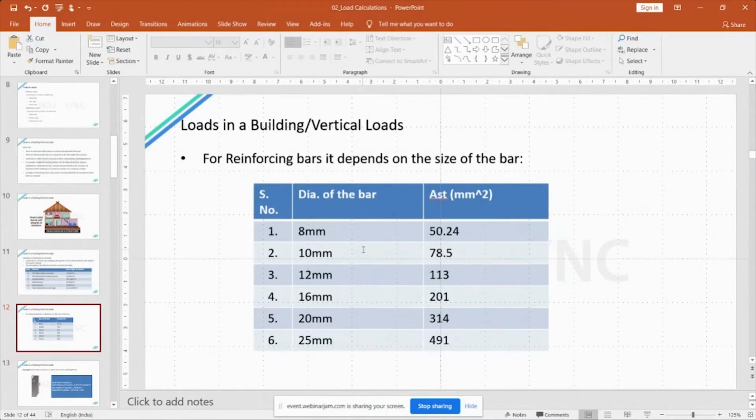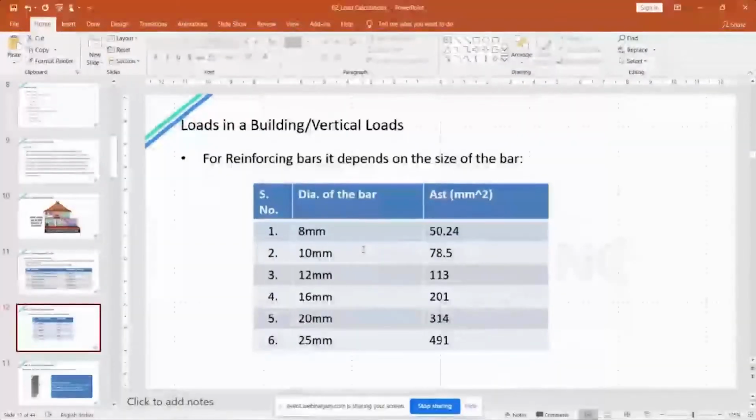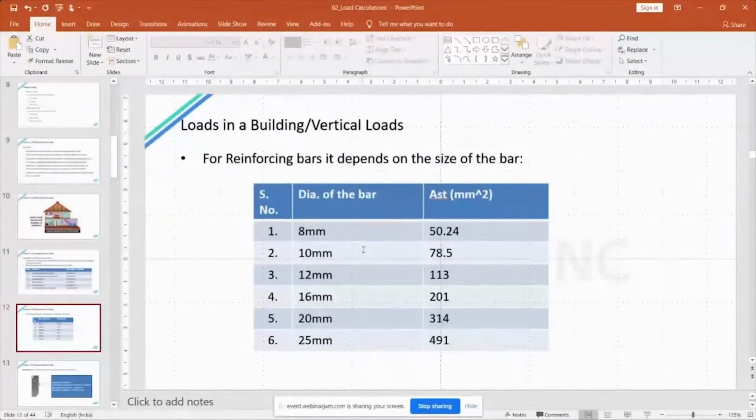Because in STAAD you will get, say, 1500 square millimeters of steel required. For this 1500, you have to calculate how many 12 dia bars you have to lay in a beam. For top reinforcement, if you require 1500 square, you have to calculate how many 12 bars or how many 16 number of bars you have to lay to satisfy that AST required. That is why I am telling you to keep this in mind. It will be easy if you keep it in mind. For 12 dia, the AST is 113 square; for 16 it is 201. So you have to provide 4 numbers plus 12 number.